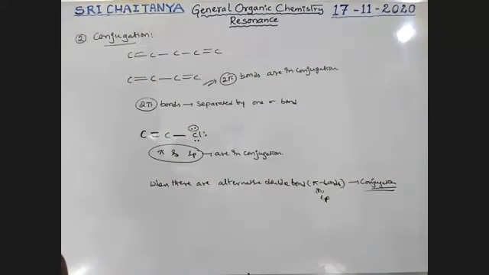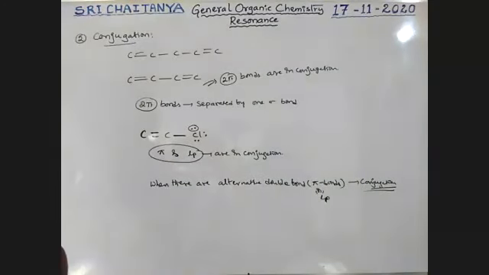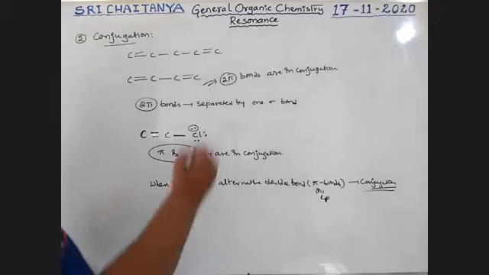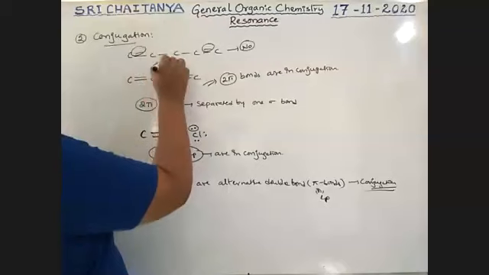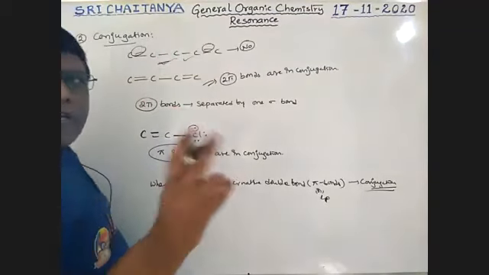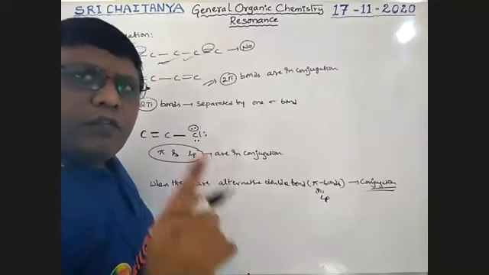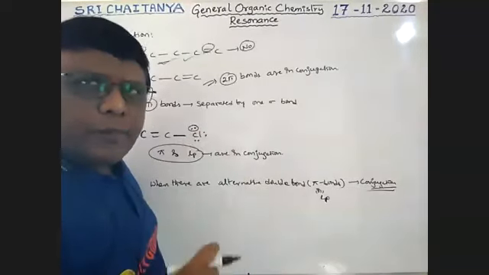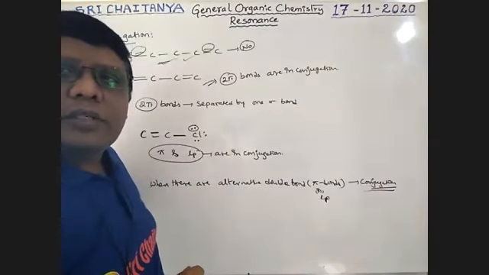Is this molecule a conjugated molecule or not? No conjugation, because here the pi bonds are separated by 2 sigma bonds. One sigma bond between 2 pi bonds is expected, but here there are 2 sigma bonds, so it is not conjugation.